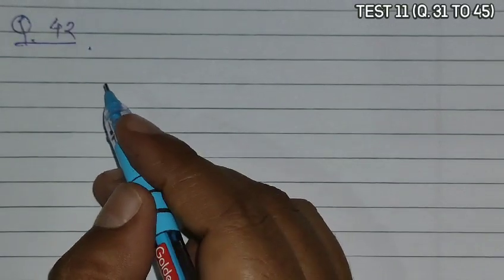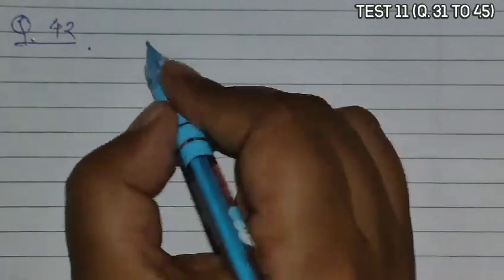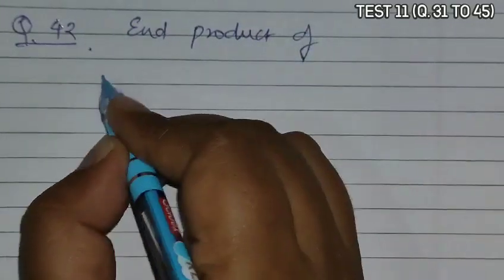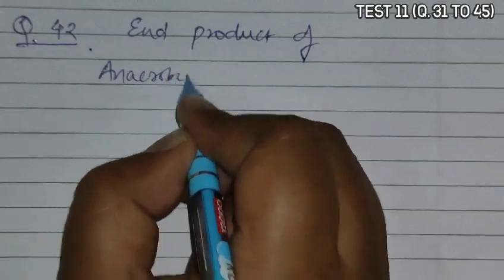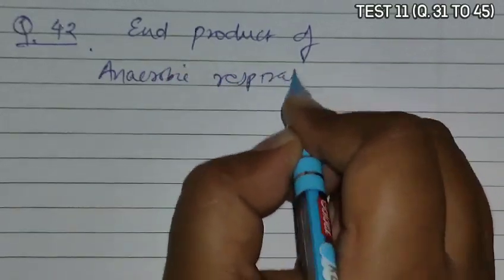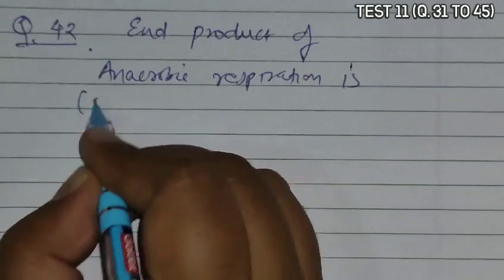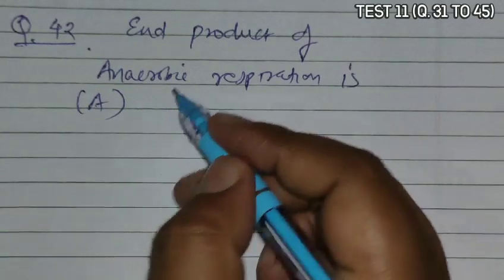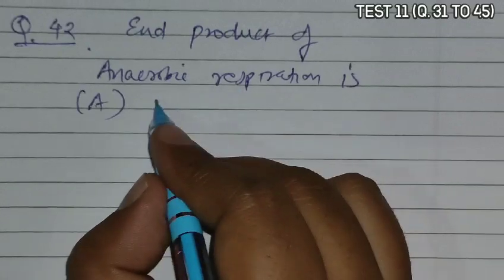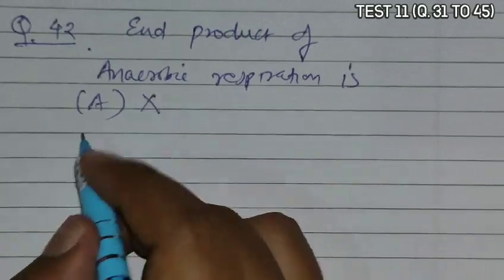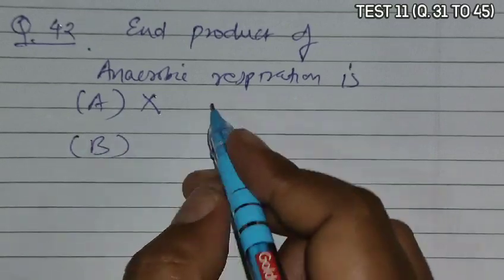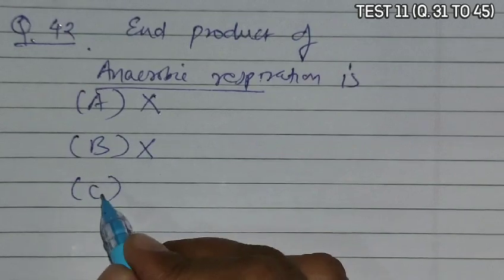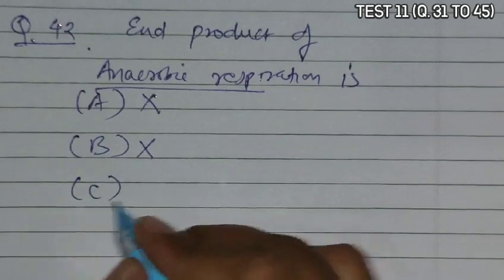Question 42 asks that the end product of anaerobic respiration is. If we go with option A, glucose is not the end product of anaerobic respiration, it is a starting substrate, so it cannot be the end product. Option B is given as pyruvic acid. Pyruvic acid is the end product of glycolysis, not of anaerobic respiration, so it is incorrect.